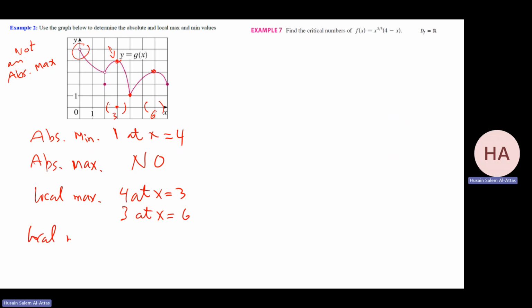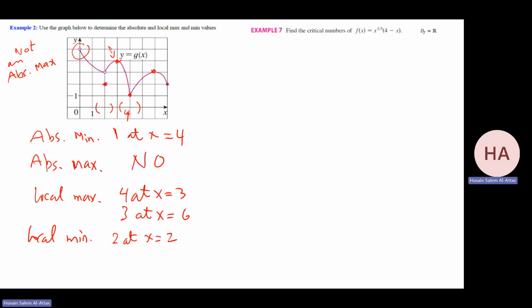Do we have a local minimum? Yes. If we do the same for this interval, for sure this number will be the smallest over that interval. So I have 2 at x equals 2. Is that the only one? No. Also this one, which is 1 at x equals 4.